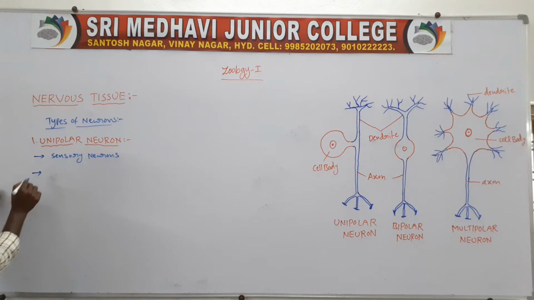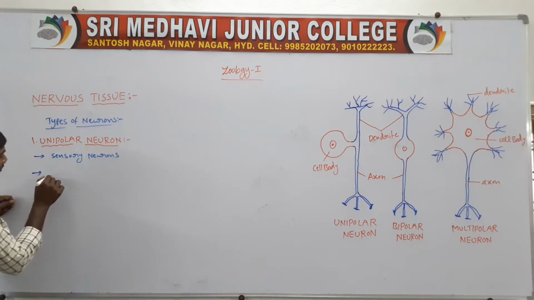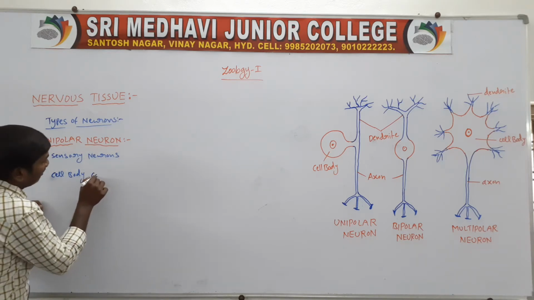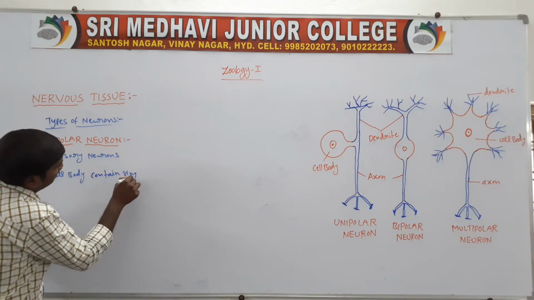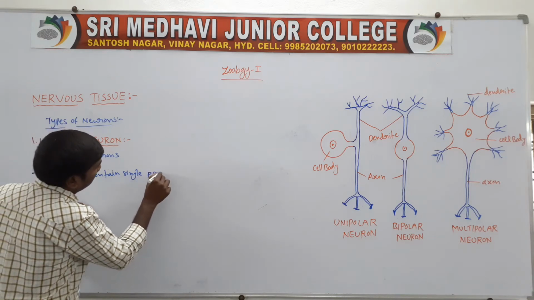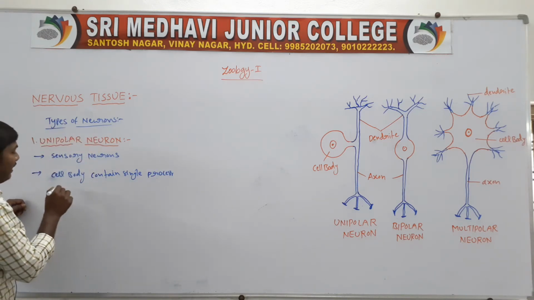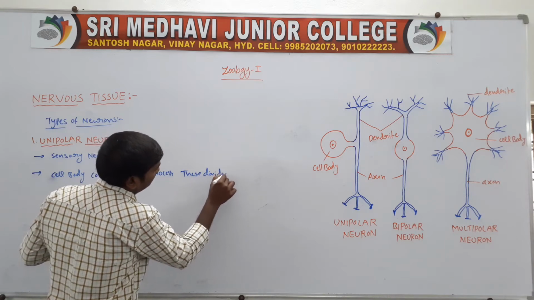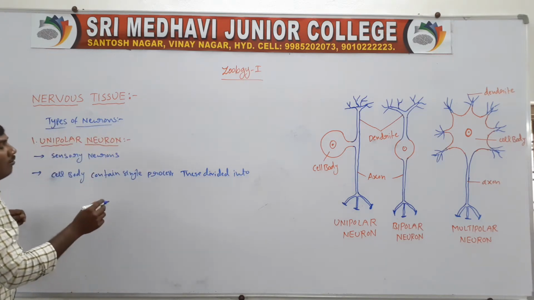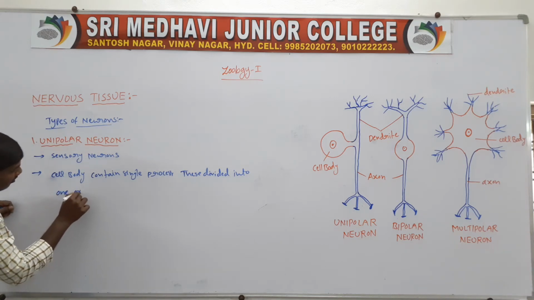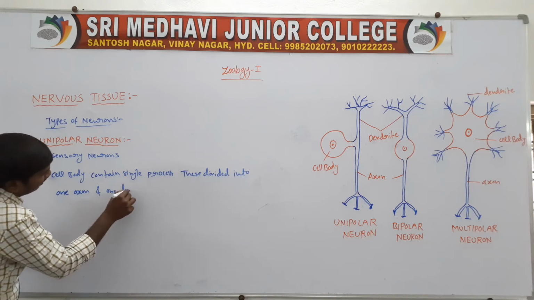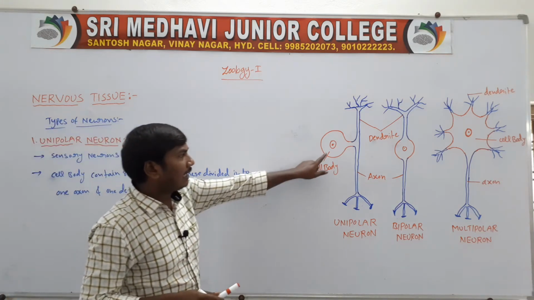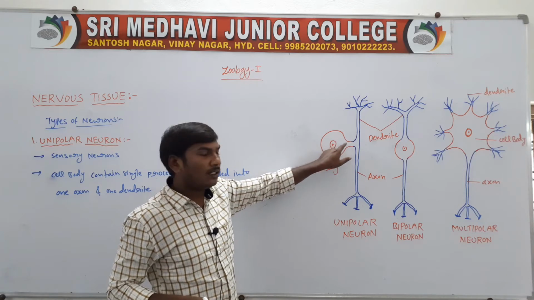In the unipolar neuron, the cell body contains a single process.